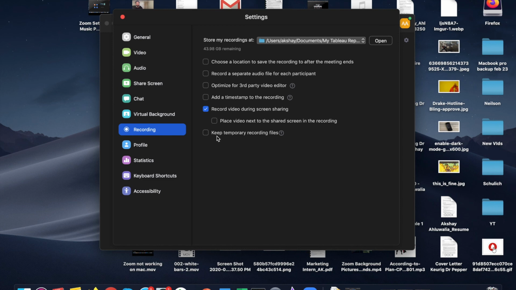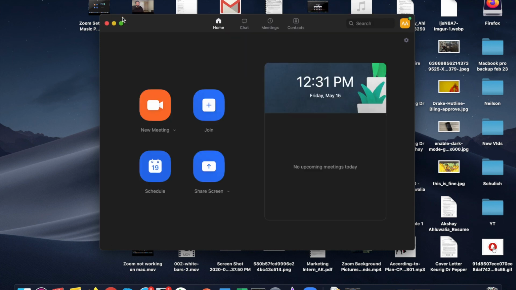The last option is keep temporary recording files. So if you check this, Zoom will keep the original file and it will help you troubleshoot if there's a problem. So these are the settings that are related to the recording part of Zoom, and you can enable these as per your preferences. And now I will go on to quickly show you how to record any lecture, meeting or presentation that you're doing.